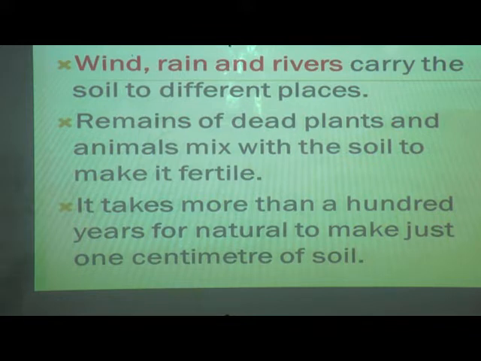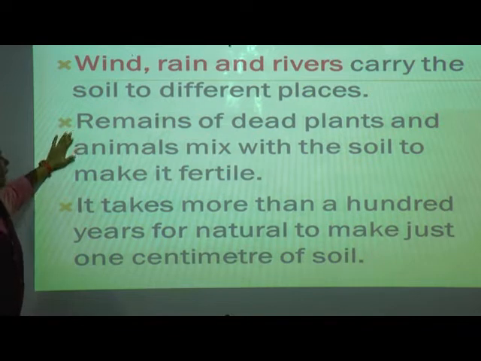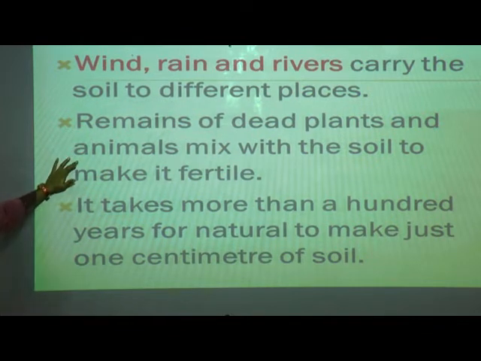This water will flow from the Himalayas, isn't it? That water will flow to all different states. So remains of dead plants and animals mix with the soil to make it fertile. Now, as animals die, isn't it, students? Animals die, and then plants also die, because water is not there. So what happens? Plants also die. Where will they go? They will go under the earth only. They will be covered there. So what happens? It makes the land fertile.